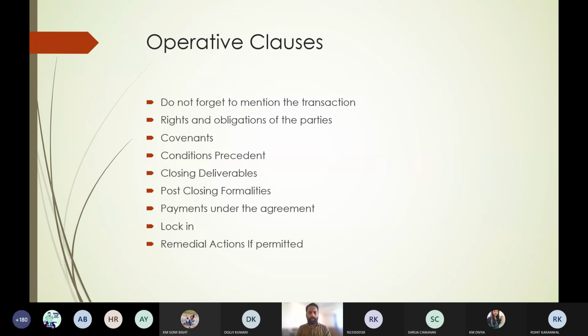Whenever you make a contract, in the contract start from the proposal, then promise, okay, consideration, agreement. Agreement enforceable by law is a contract.